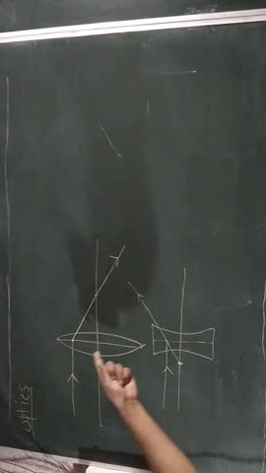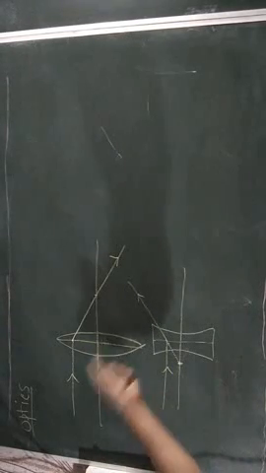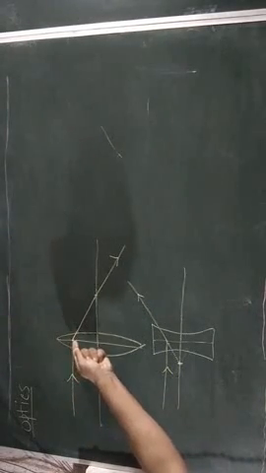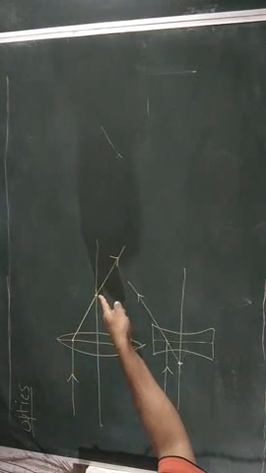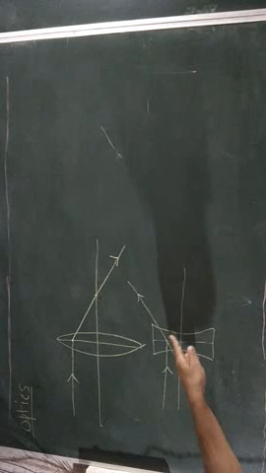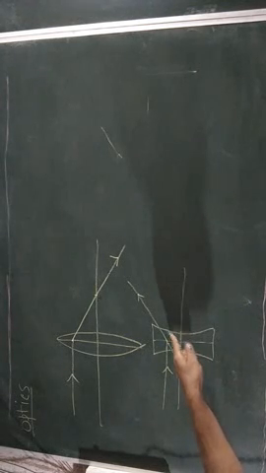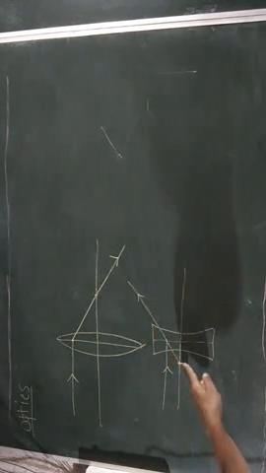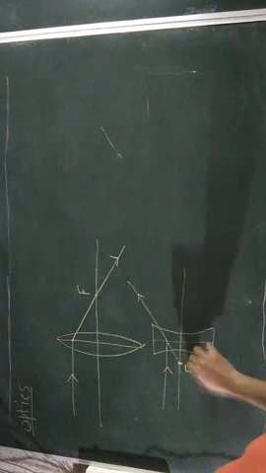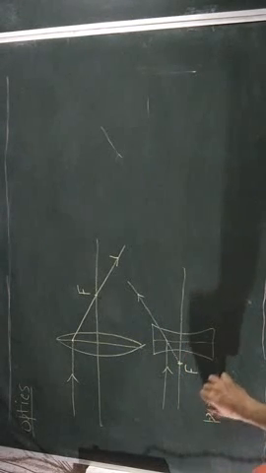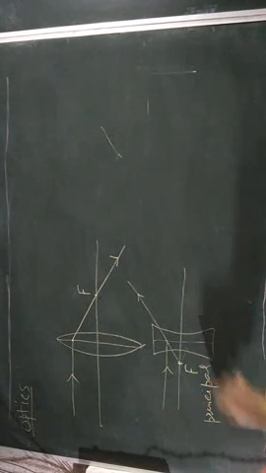So in the case of convex lens, any ray coming parallel to the principal axis after being refracted really meets the principal axis at a certain point. In the case of concave lens, the refracted ray meets the principal axis at a point virtually. This point is called principal focus.